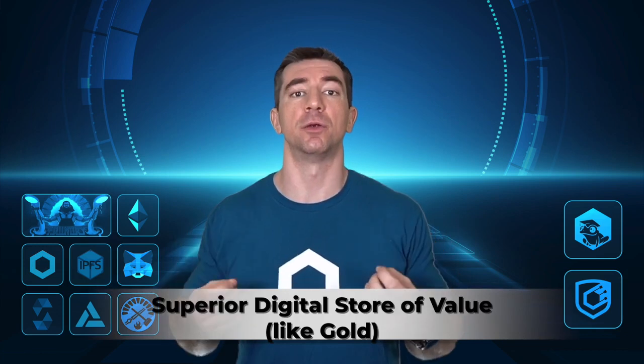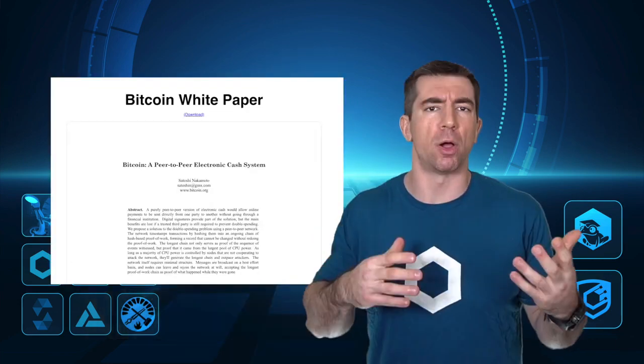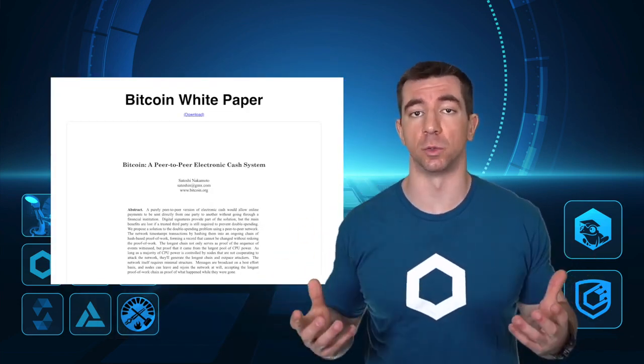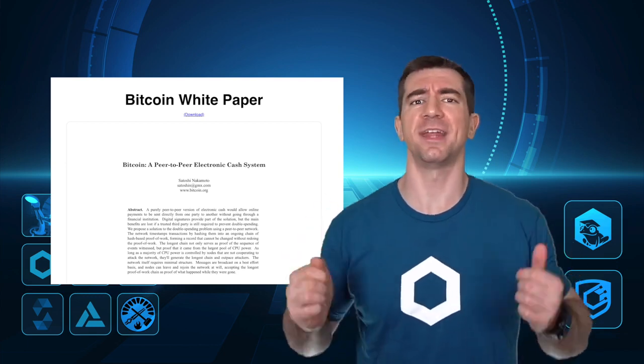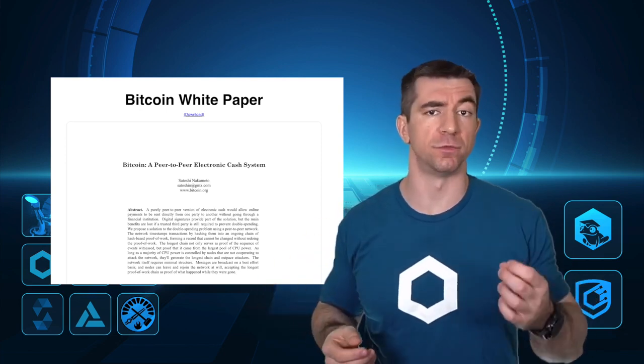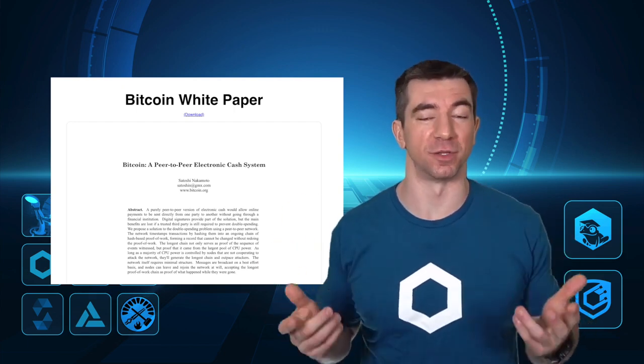Due to its features, which we'll talk about in a little bit, people took to this as a superior digital store of value, a better store of value over something like gold, for example. And that's why you'll also hear people commonly refer to it as digital gold. Similar to gold, there's a scarce amount or a set amount of Bitcoin available on the planet, only so much that you can buy and sell. You can read more about the original vision in the white paper. We have a link to the white paper in the GitHub repo associated with this course.